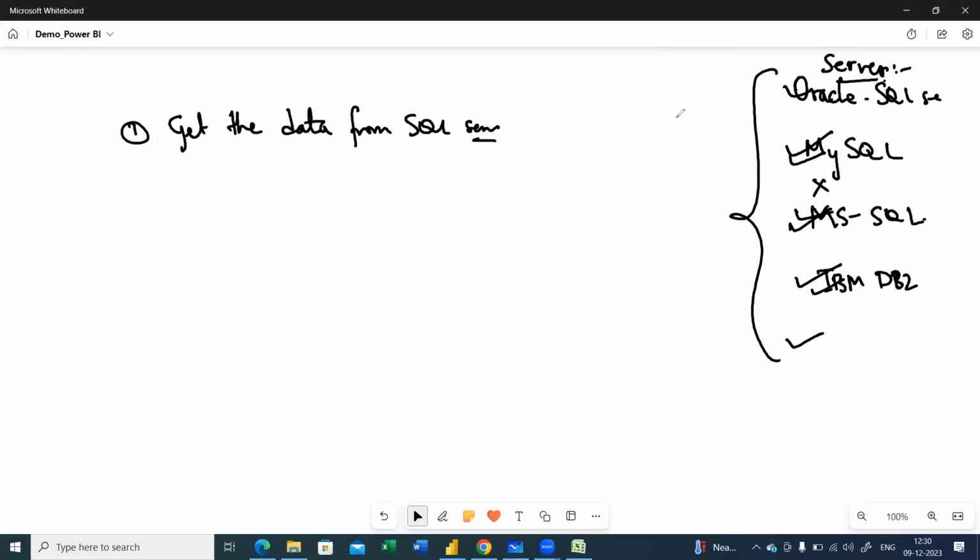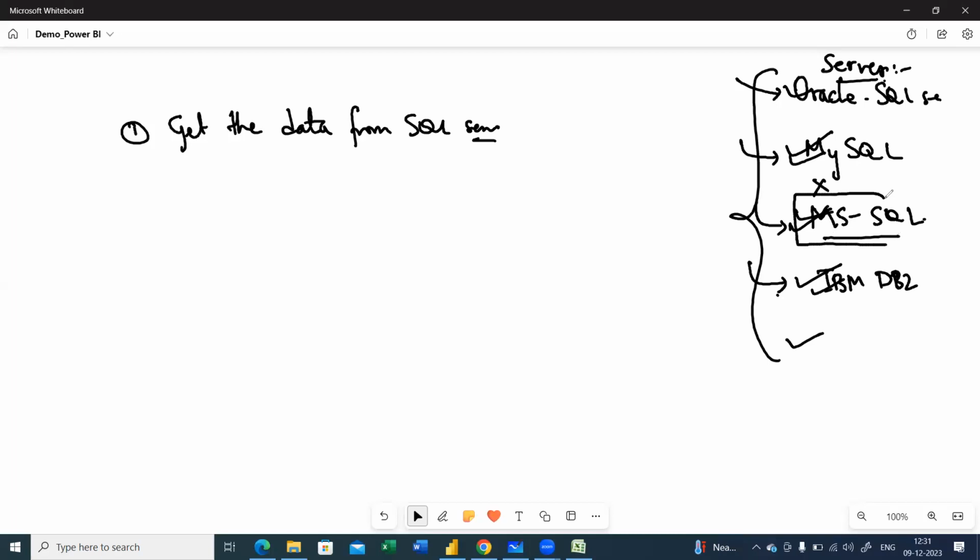Here I'm talking about the server. You sit in an MNC of 100 computers, 100 people will be working over there, and you have a single server either at the side of the room or you have server rooms. In most of the movies you would have seen lights blinking as they enter the room, right? Those are the servers. The servers might be from any companies. The few companies I have listed are Oracle, MySQL, and MS SQL.